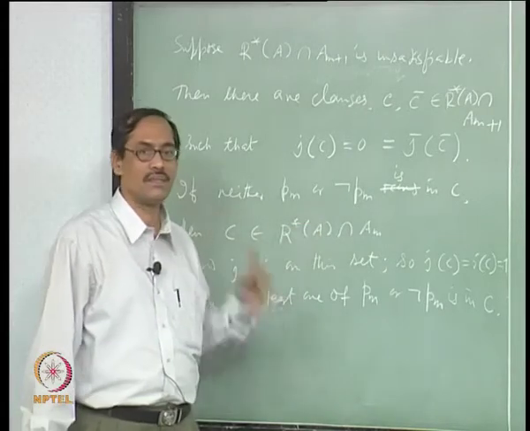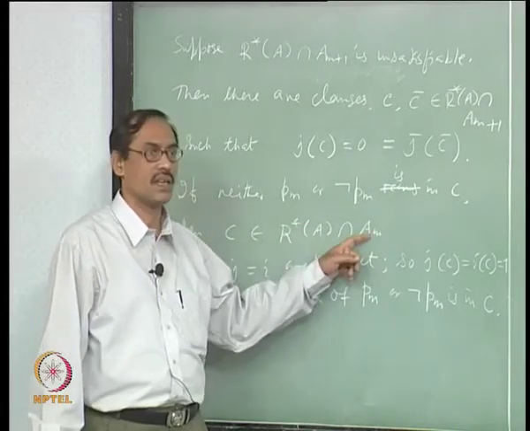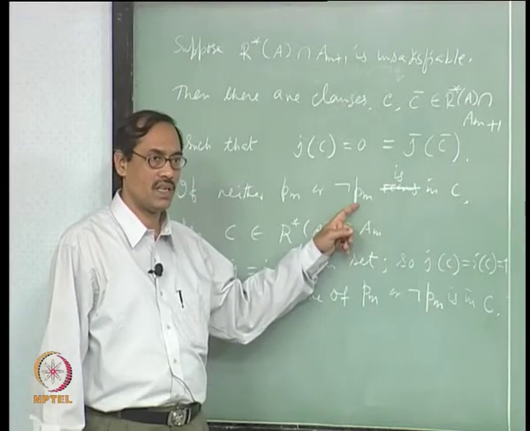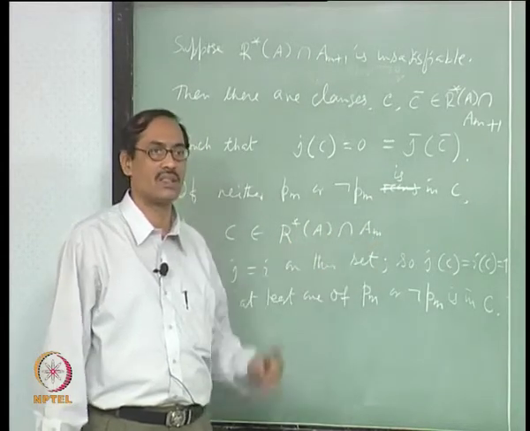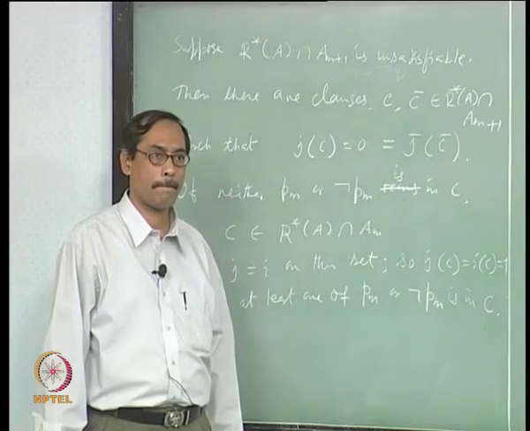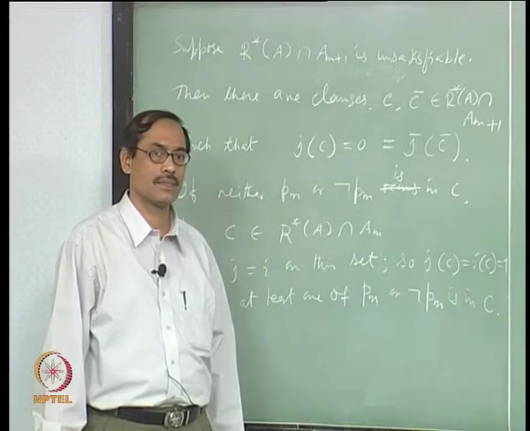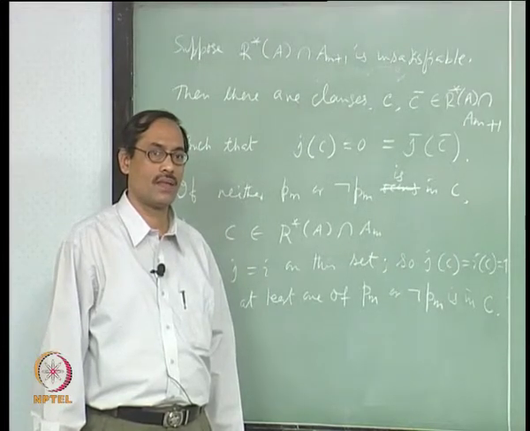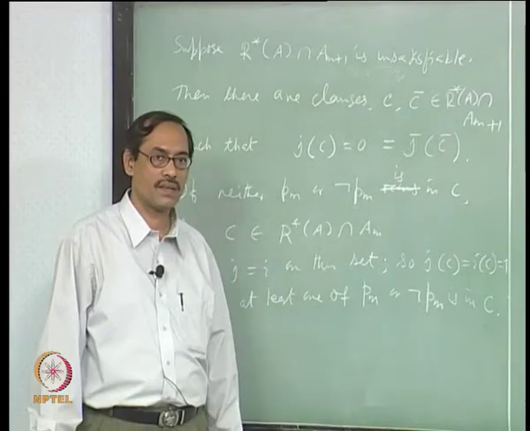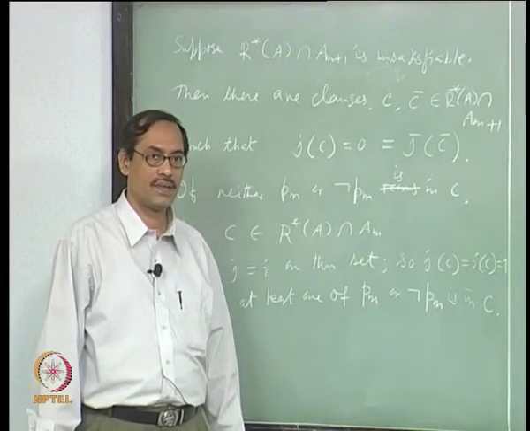Therefore, this PM does not occur here, once it does not occur in C, then C has to be in R star A intersection AM. C is in R star, okay, fine.